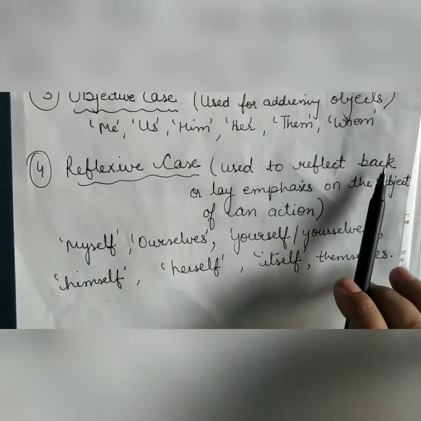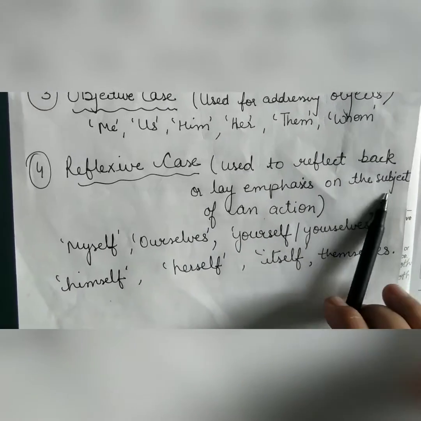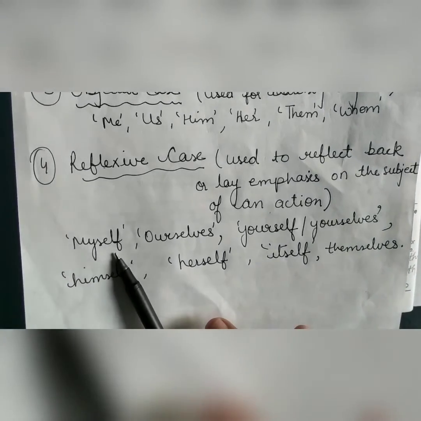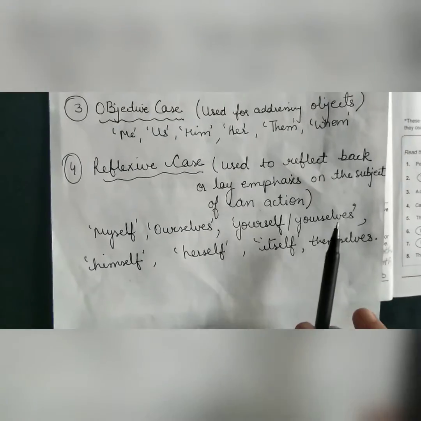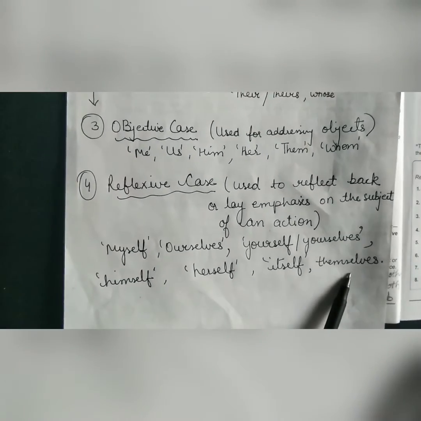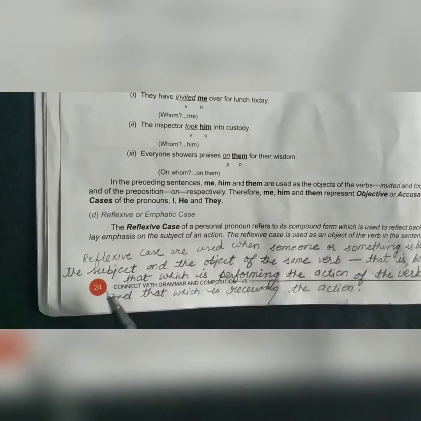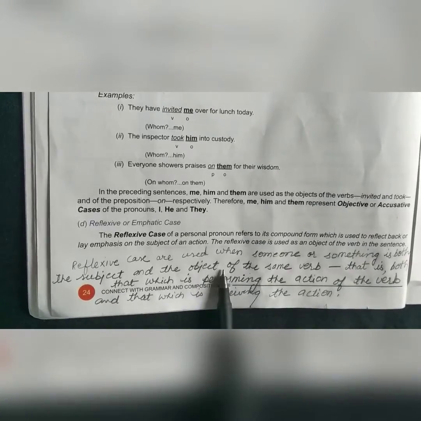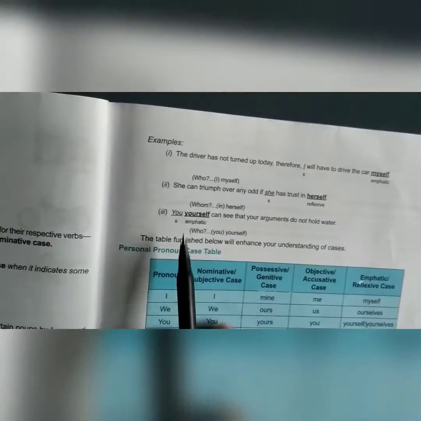Now the fourth and the last case is the reflexive or emphatic case. It is used to reflect back or lay emphasis on the subject of an action, like myself, ourselves, yourself, yourselves, himself, herself, itself and themselves. Now see, the reflexive cases are used when someone or something is both the subject and the object of the same verb, right? That is both that which is performing the function of the verb and that which is receiving the action also. See here the examples.